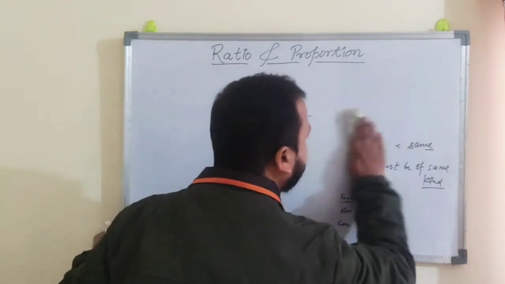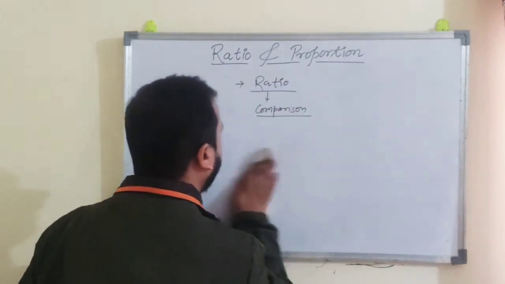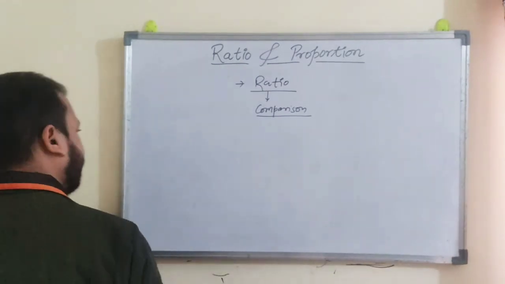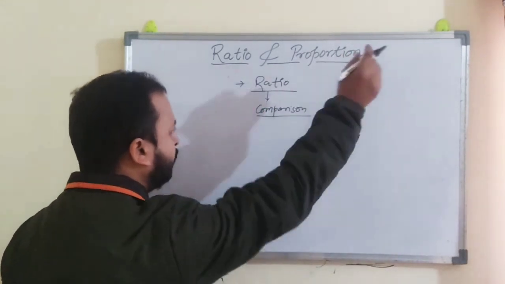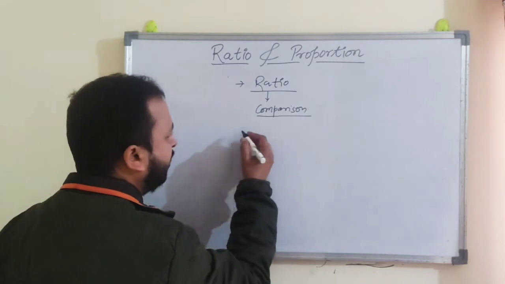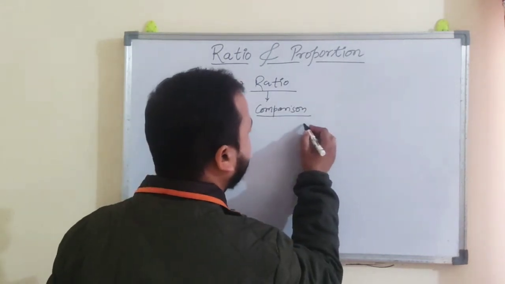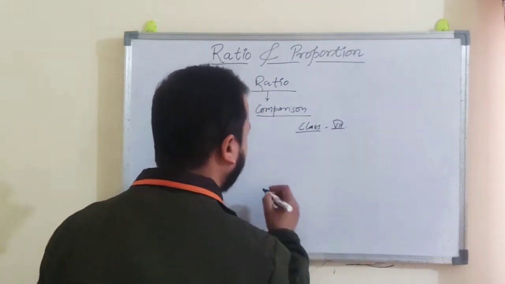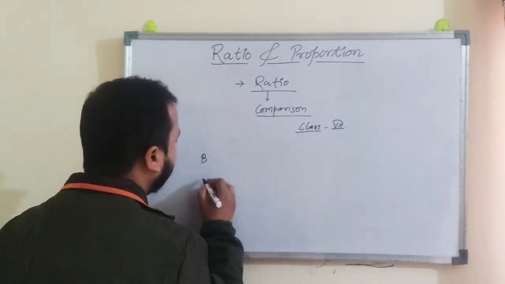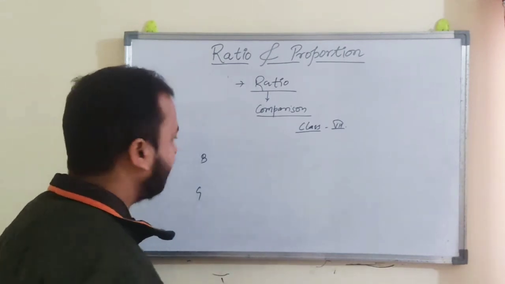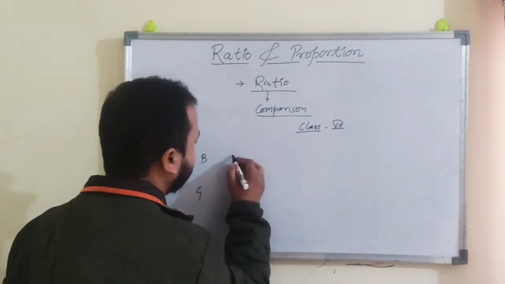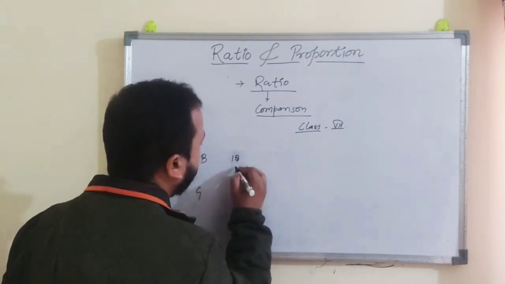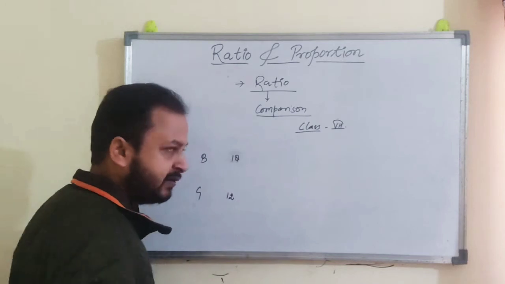Now come to the basic part. Ratio is comparison. Suppose I am taking a class, class 7th, and in one section the numbers of boys and girls are given as 18 boys and 12 girls, right?